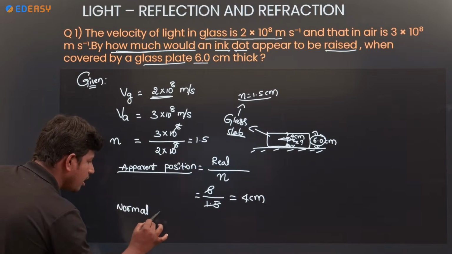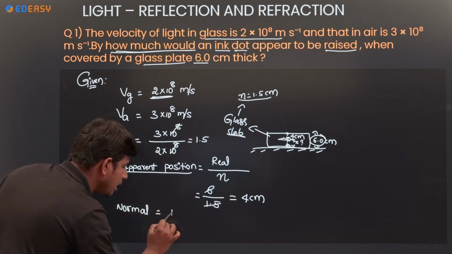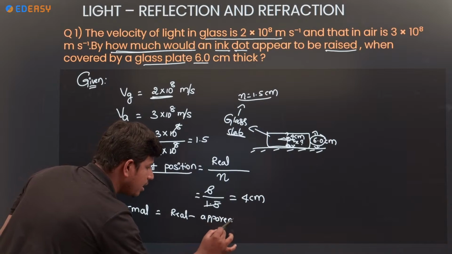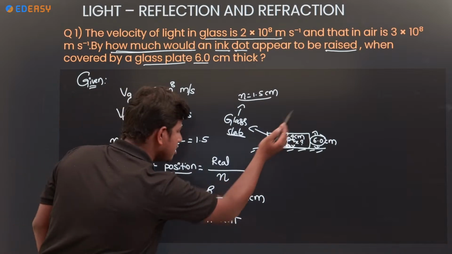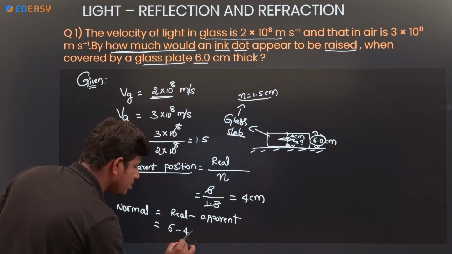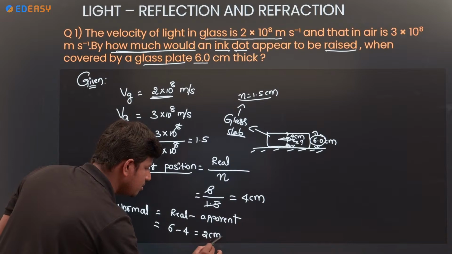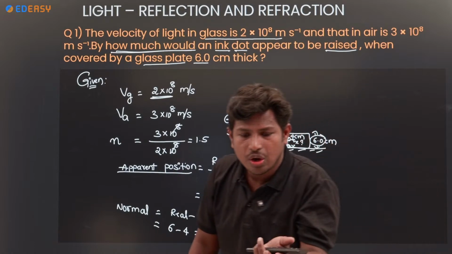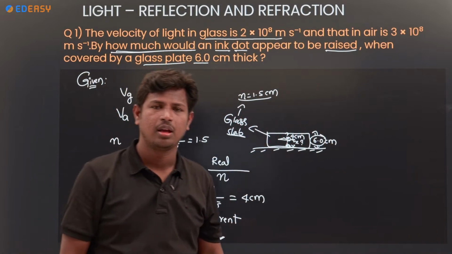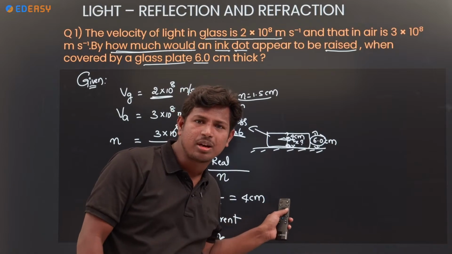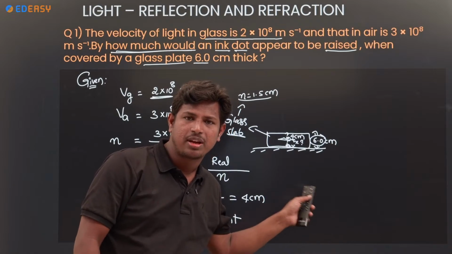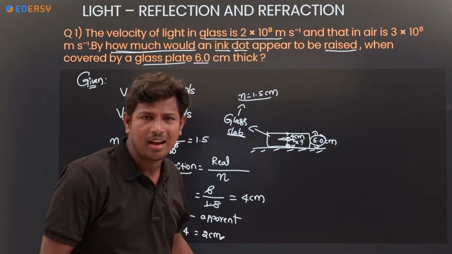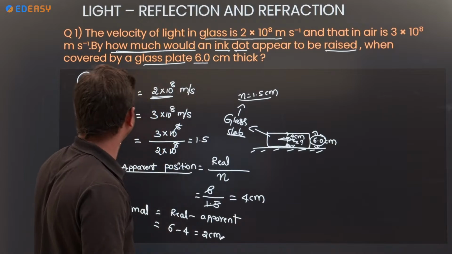Normal shift is equal to real minus apparent. Real is 6 centimeter, apparent is 4 centimeter, then the normal shift is 2 centimeter. So the ink dot appears raised by 2 centimeter. The apparent position is 4 centimeter and the glass slab thickness is 6, so 6 minus 4, the normal shift is 2 centimeter. Clear? Can we go for the next one?